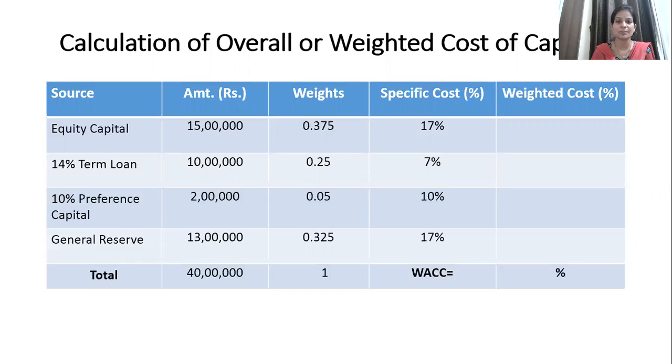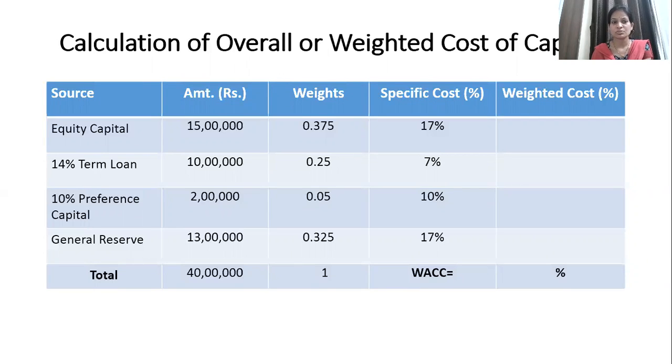If you multiply them by 100, you will get the percentage proportion of each source in the total capital. In the next column, we have mentioned the individual or specific cost which we calculated in the earlier slides. The cost of equity came to 17%, and since the same is applicable for general reserve also, we took that 17% for general reserve also.